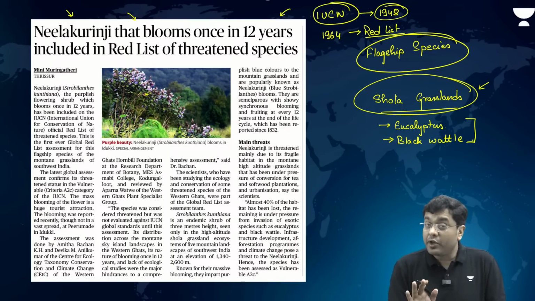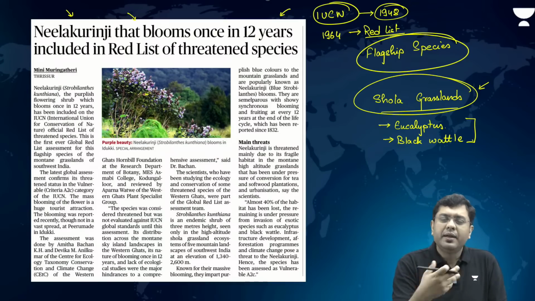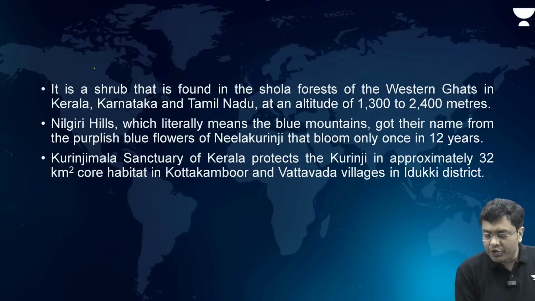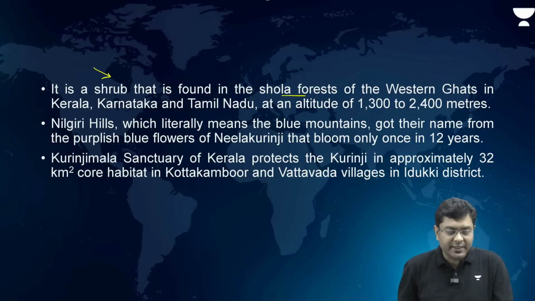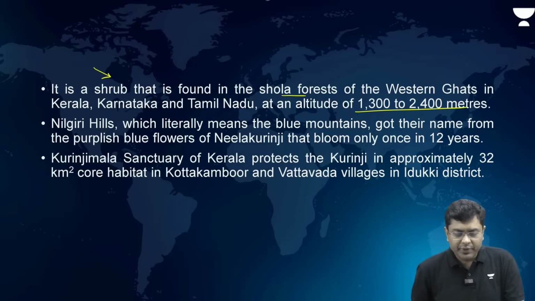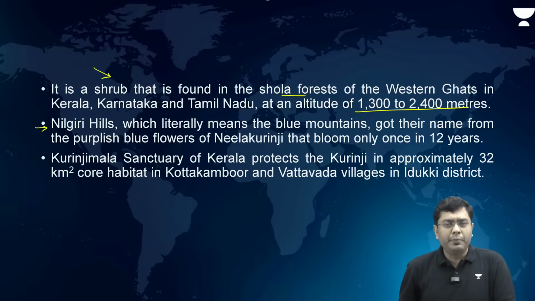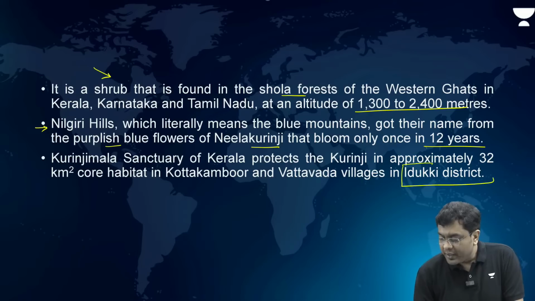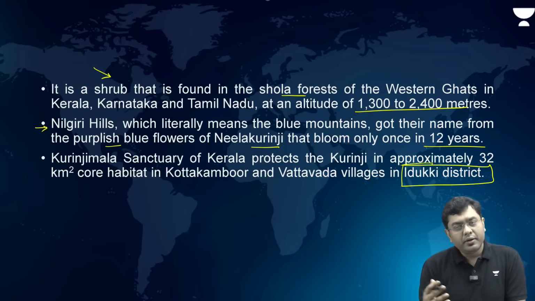So that is why Neelakurinji being listed as vulnerable can mean there will be better protection and better awareness as well. It is a shrub found in the Shola forest of the Western Ghats of Kerala, Karnataka and Tamil Nadu, particularly around Idukki district of Kerala, at an altitude of 1300 to 2400 meters. Nilgiri Hills, which literally means the Blue Mountains, got their name from the purplish blue flowers of Neelakurinji that bloom once every 12 years.